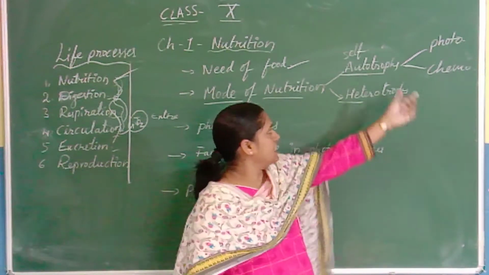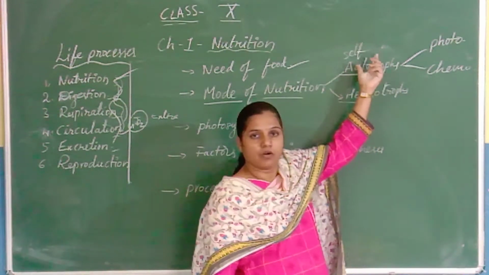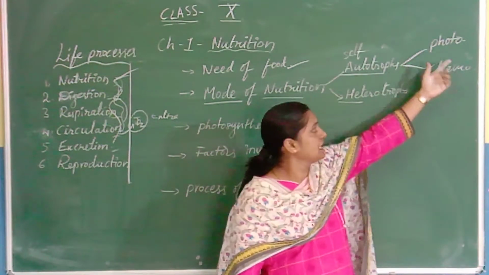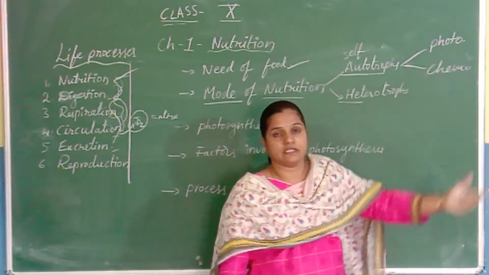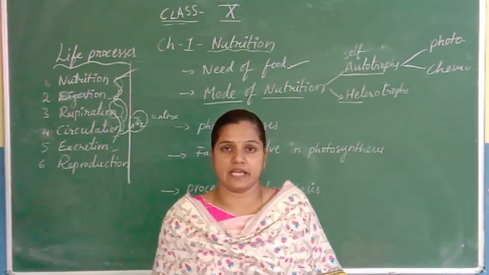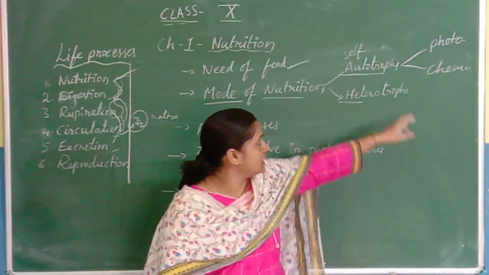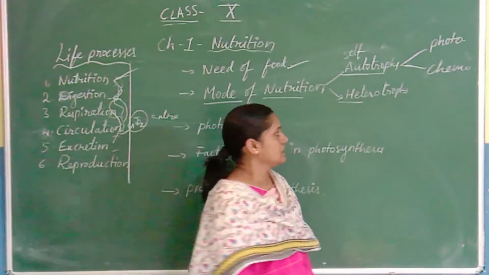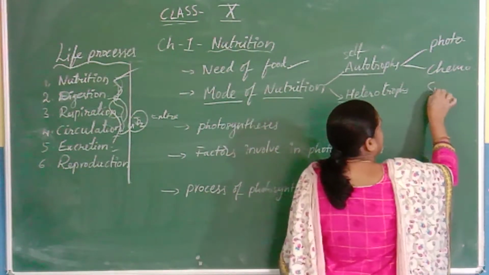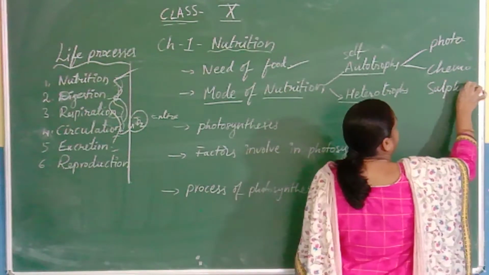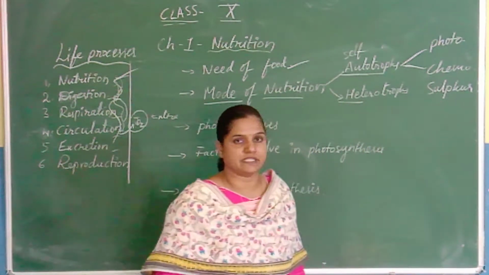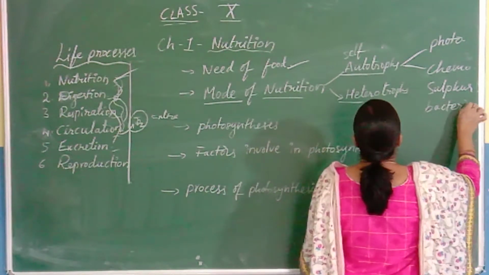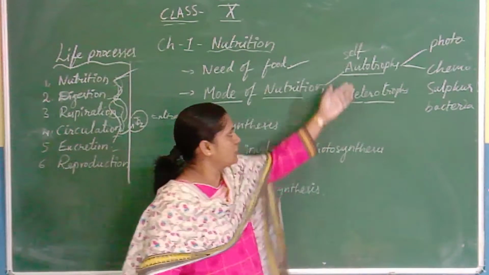All green plants and some bacterial species like cyanobacteria come under photoautotrophs, whereas in chemoautotrophs the organisms utilize chemical components. An example is sulfur bacteria. So this is about autotrophs.